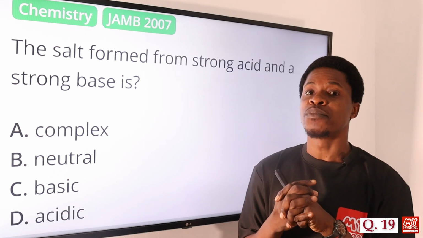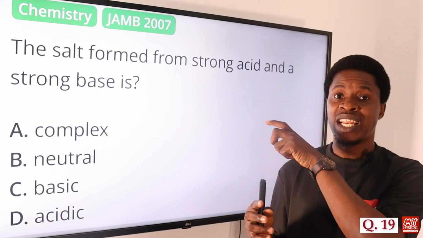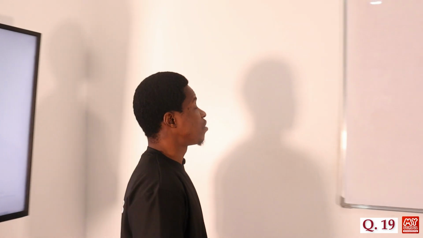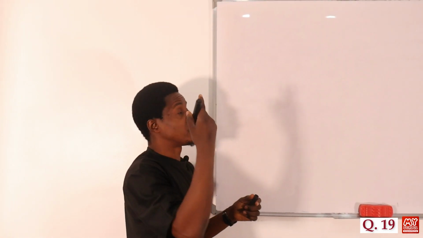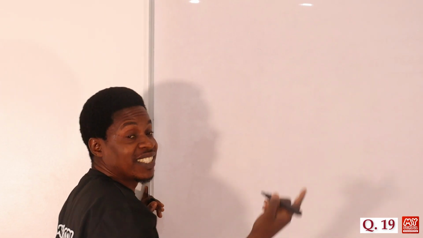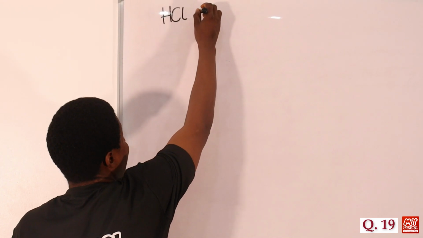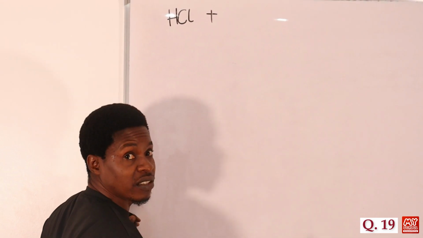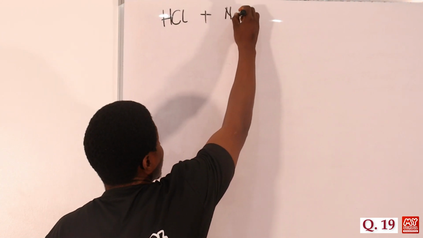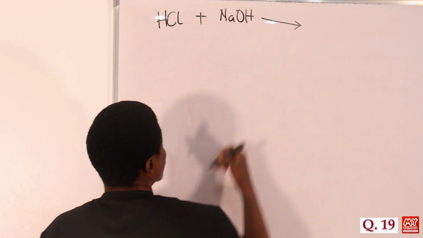I think we should have an example of a reaction that can take place between a strong acid and a strong base. Let's see the kind of salt we can have, then we'll come back to the options to pick the best one. Talking about a strong acid, give us an example. Of course, commonly we have HCl. HCl is a strong acid. Reacting that with a strong base of your choice, let's choose sodium hydroxide, it is common. Of course, this is a neutralization reaction.